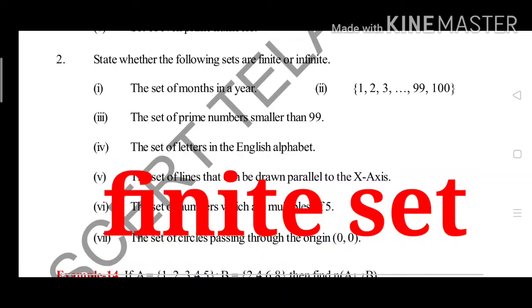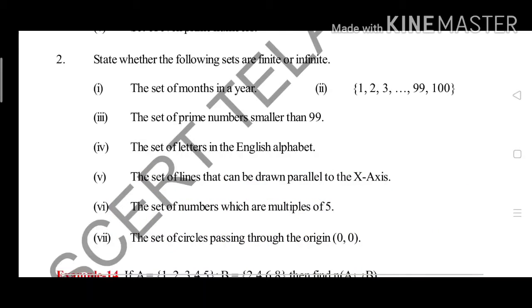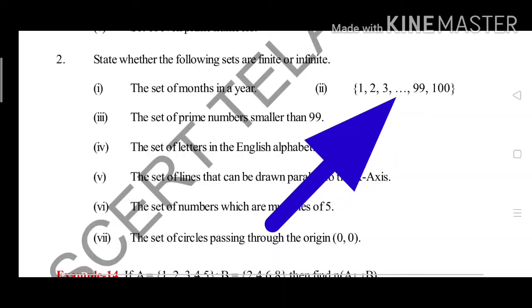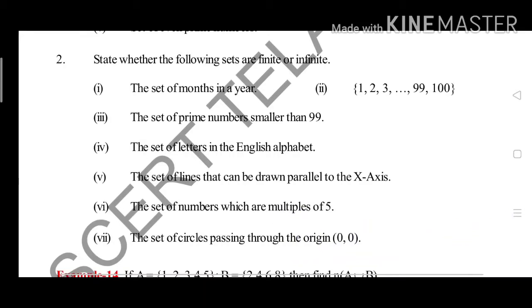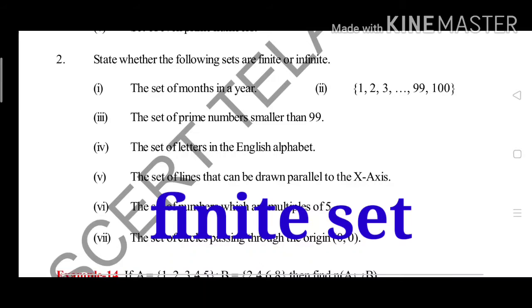Next you can see the second set: 1, 2, 3 up to 100. That means you can remember these are the first 100 natural numbers. Yes, that means it is finite only. You can write your answer as finite set. Next one: the set of prime numbers smaller than 99. You know prime numbers are 2, 3, 5, 7, 11, 13 like that. Is it finite or infinite? Finite only.